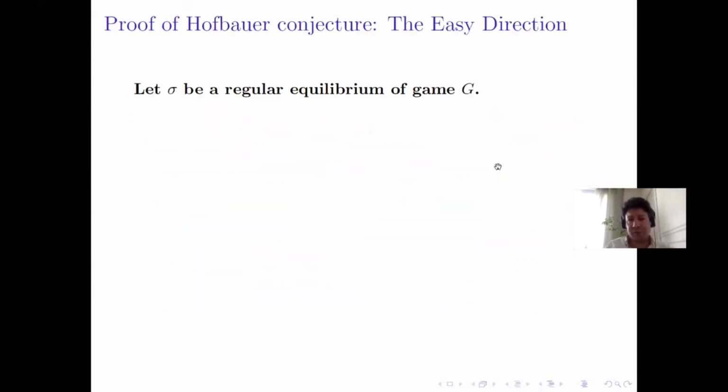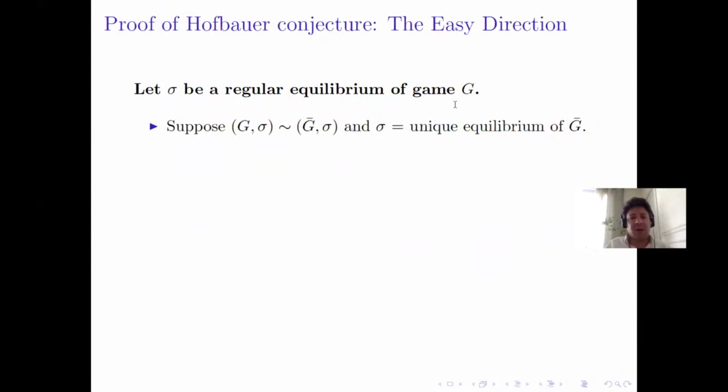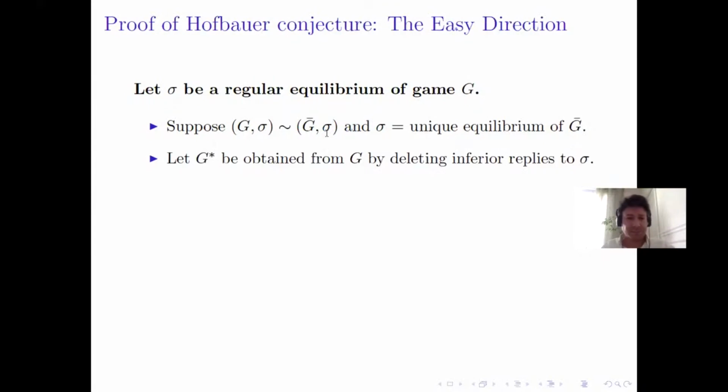Now the proof. Let's do the easy part of the proof first. Suppose sigma is a regular equilibrium of a game G, and suppose that sigma can be made unique in an equivalent pair, G bar. We want to prove that the index of sigma is plus 1. Let G star be the game obtained from G by deleting the inferior replies to sigma.